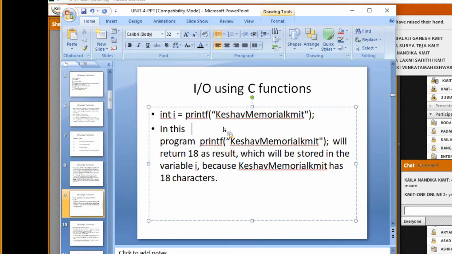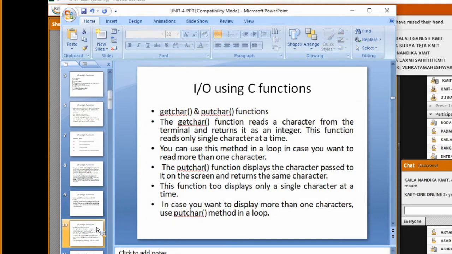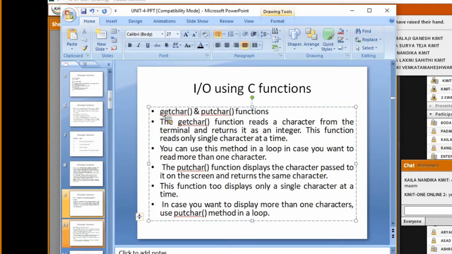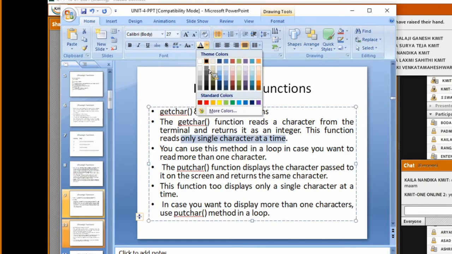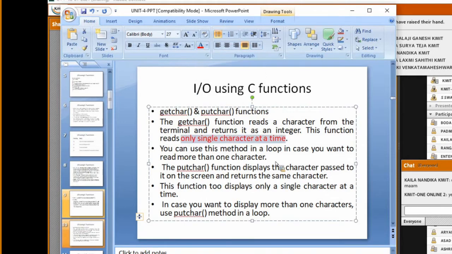Return value of printf and scanf functions. Then we have two functions called getchar and putchar. The getchar function is used to read a character from the terminal and return it as an integer. This function reads only a single character at a time.